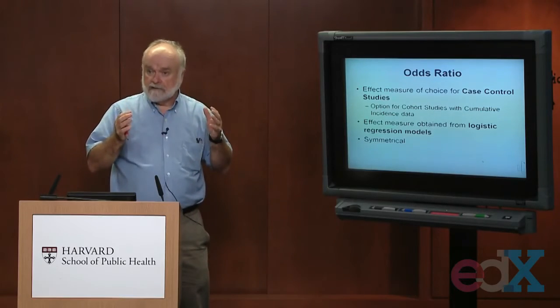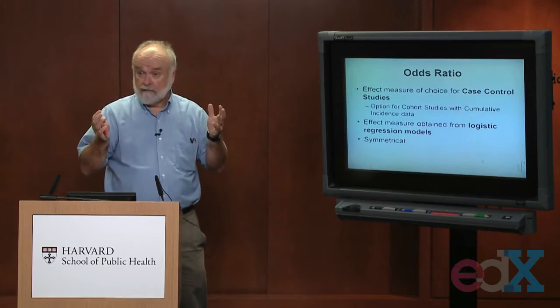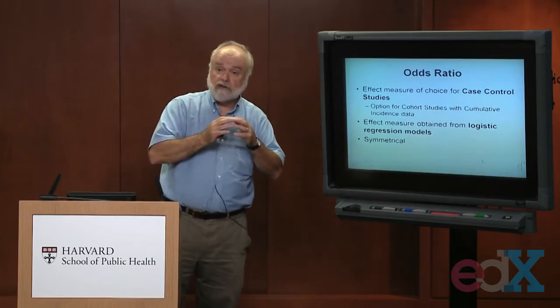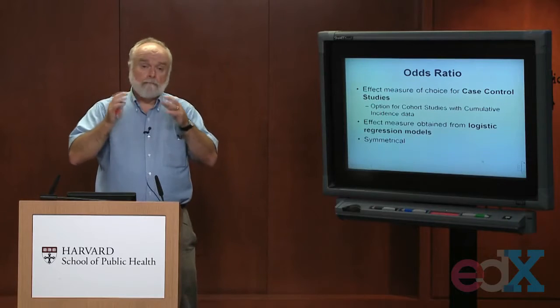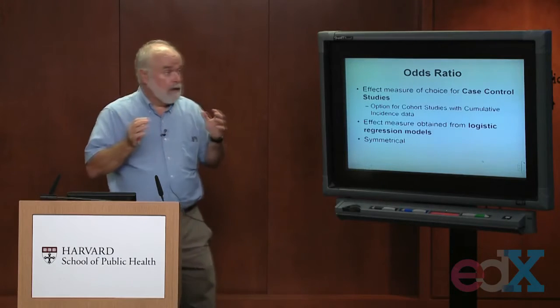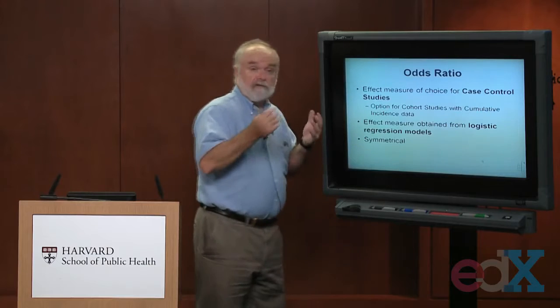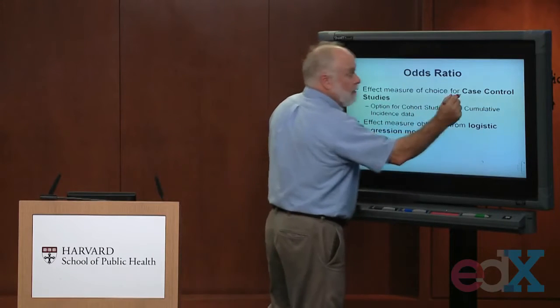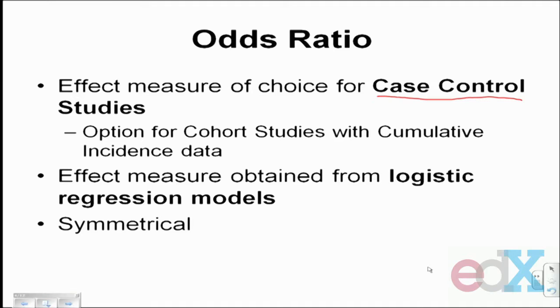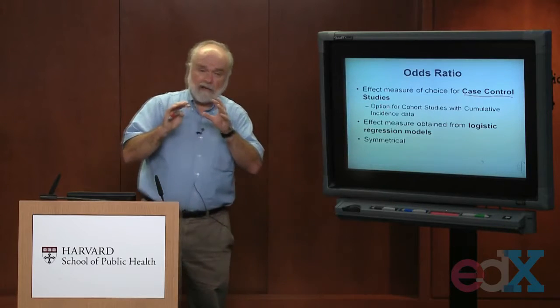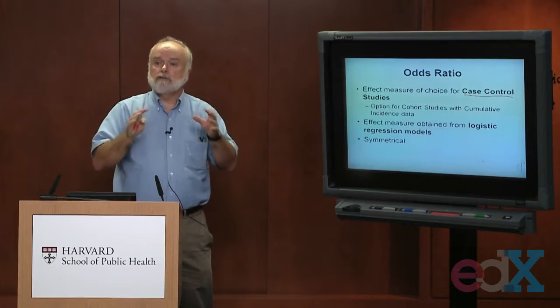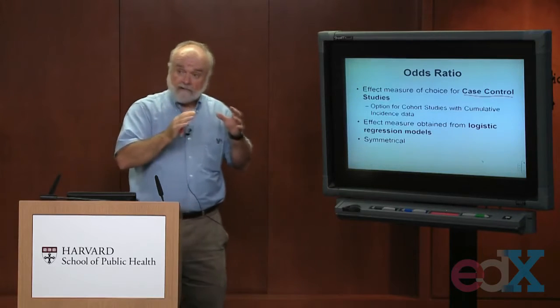Well, odds ratios are commonly used in epidemiologic studies, and Marcello's pointed to this a few times. There are a couple of situations where the odds ratio becomes the preferred measure of association. In a few weeks, we'll be talking about different study design options, and one of the options we're going to be talking about is something called a case control study design. And you'll see then that the odds ratio is the only natural measure of association to report. So for case control studies, odds ratios are the most common, probably the most appropriate measure of association for reporting.